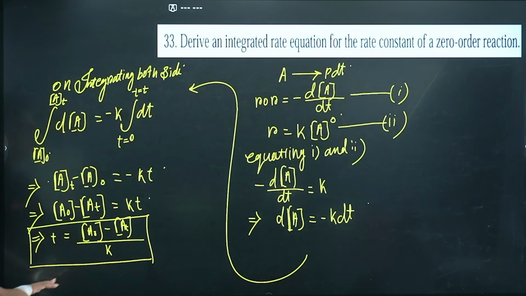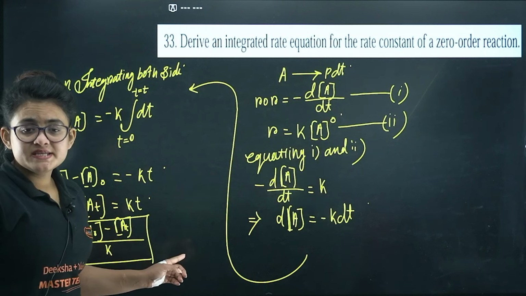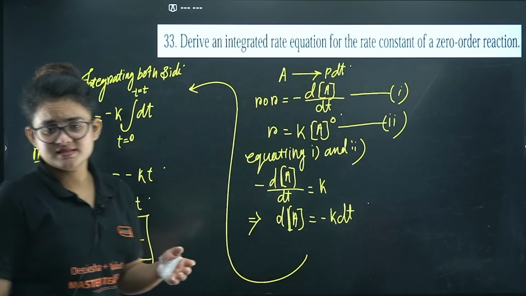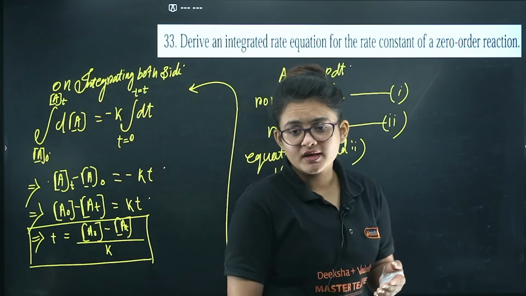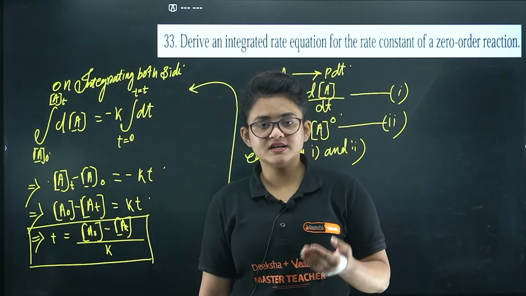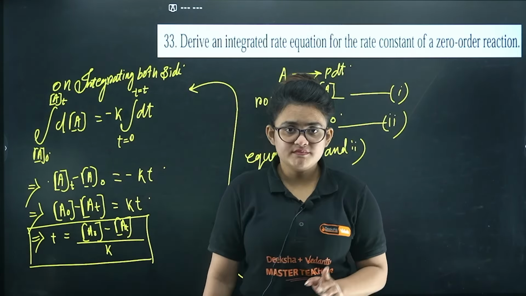Integrated rate equation for the zero order reaction. I guess it's clear to you. Please make sure that you are mentioning the detail of the abbreviation. What is A0, what is At, what is K, and what is t. K is the rate constant, t is the time, A0 is the initial concentration, and At is the reactant concentration at time t.